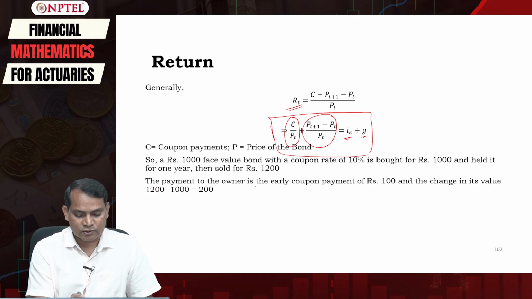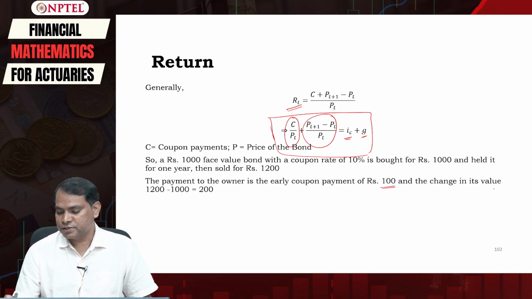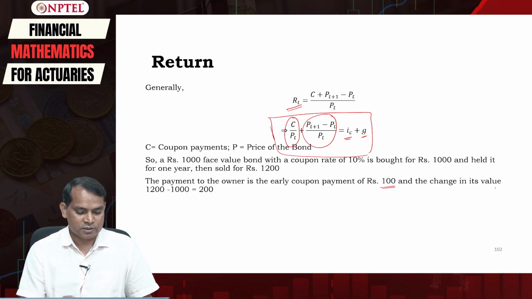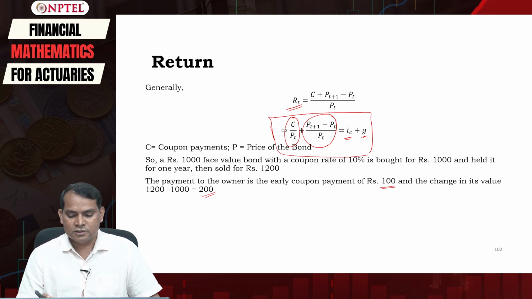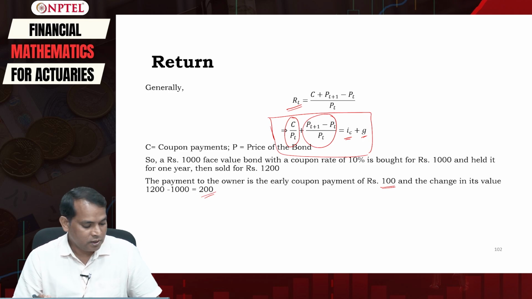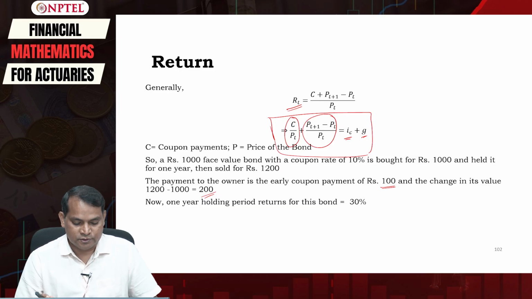The payment to the owner is the yearly coupon payment, that is 100 rupees, and the change in its value, that is 200. So 100 plus 200 divided by the initial purchasing price gives you a 30% rate of return.